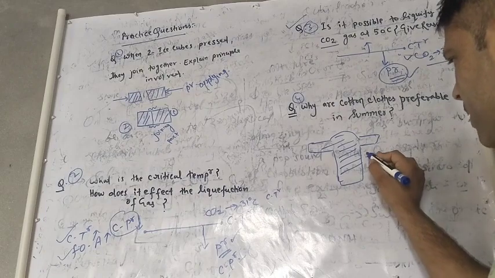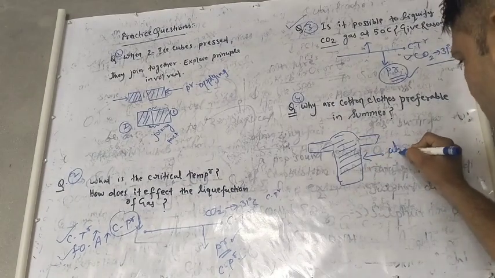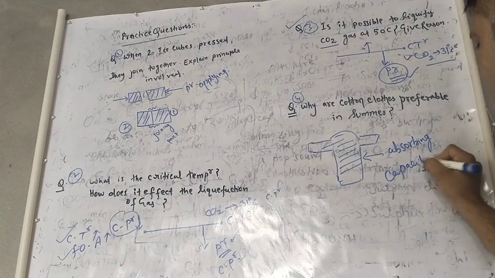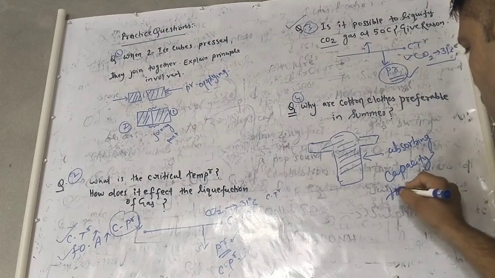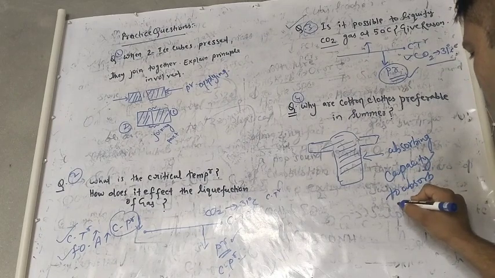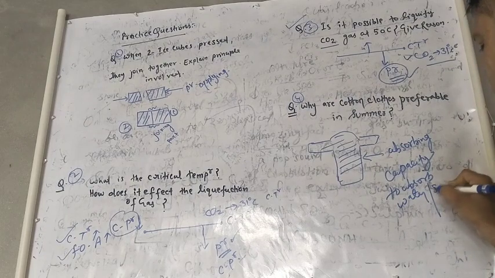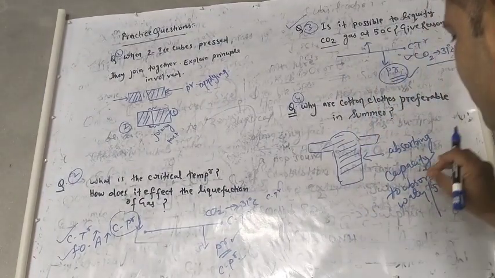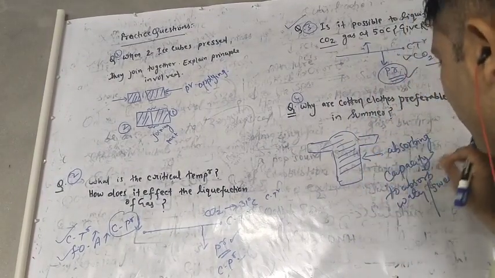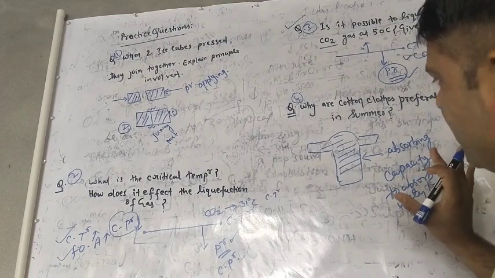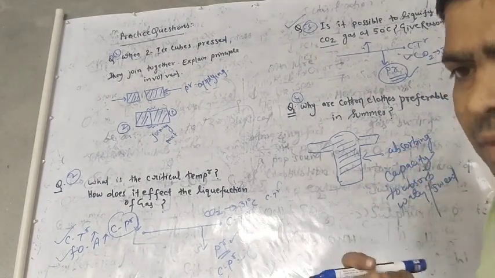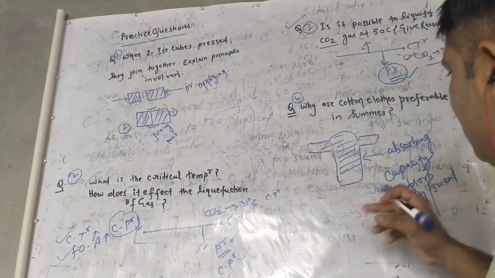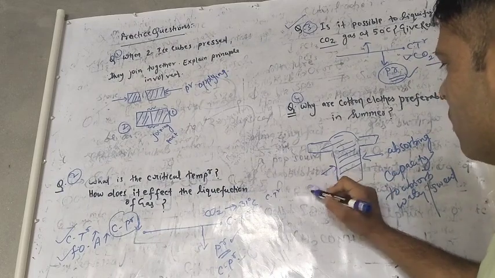It has a very good absorbing capacity to absorb water or sweat. In summer season, when sweat comes out from our body, the sweat is absorbed by this cotton cloth,